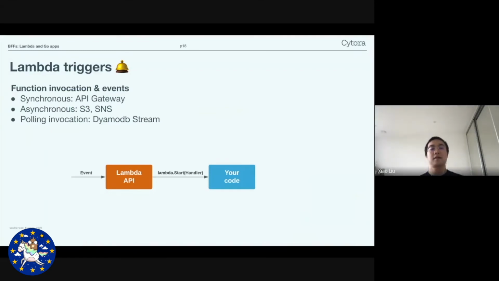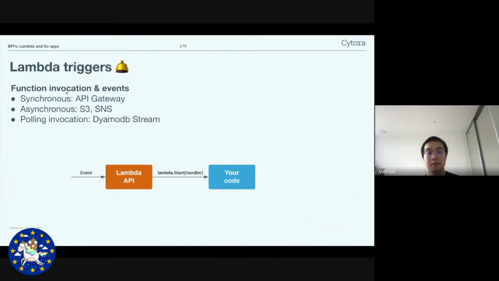This brings us to the next part, which is about Lambda triggers. So when we say Lambda function trigger, we're triggering a Lambda function. We're really talking about AWS Lambda running your code in response to events. And there are many different types of events available. As Adelina mentioned, you can use these events to invoke your Lambda functions. Lambda has 3 modes of invocation, and different types of events invoke a Lambda function with a different mode.